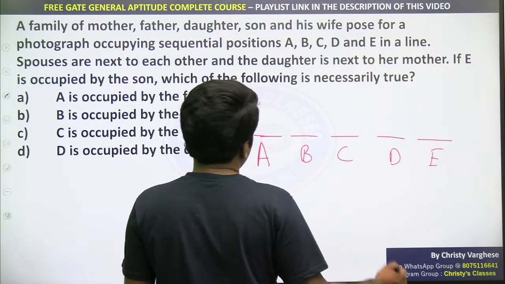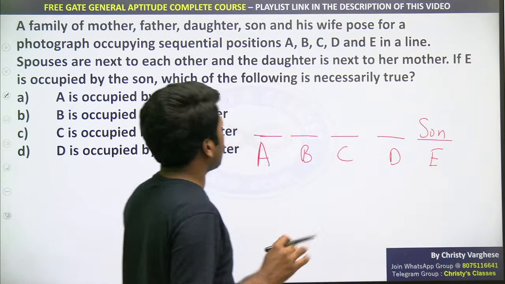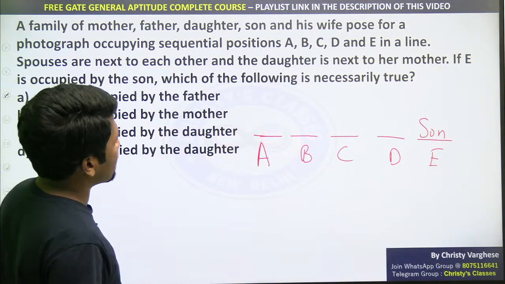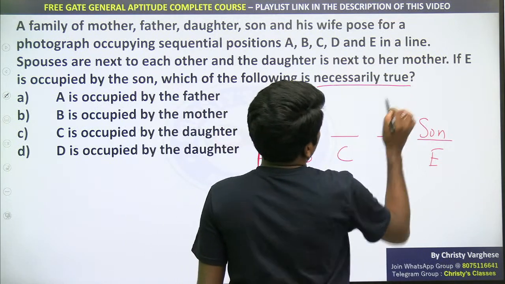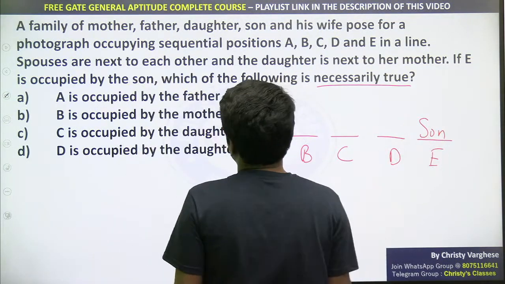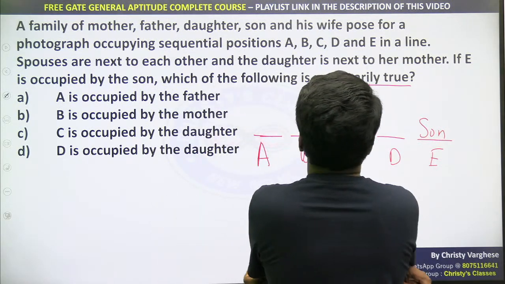If E is occupied by the son, so the position of the son is already confirmed in the question. From there we can start. Which of the following is necessarily true? Necessarily true means always true. So if this is where the son is, what can you say about daughter and mother?